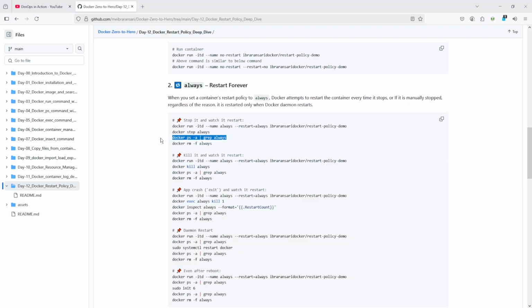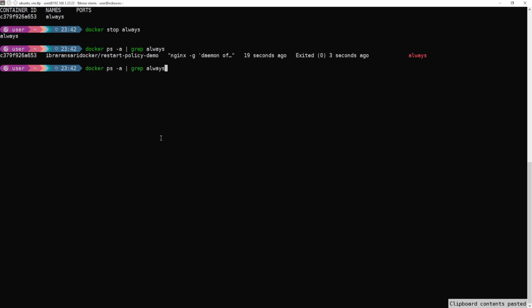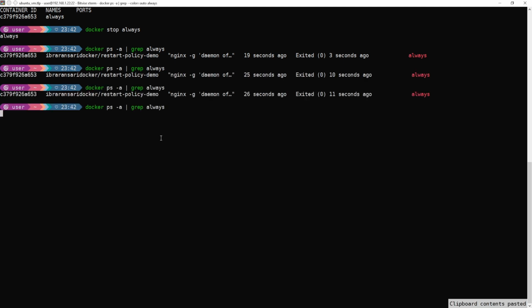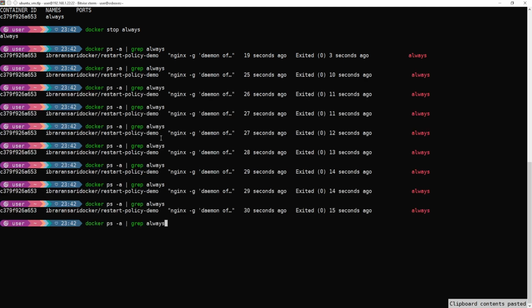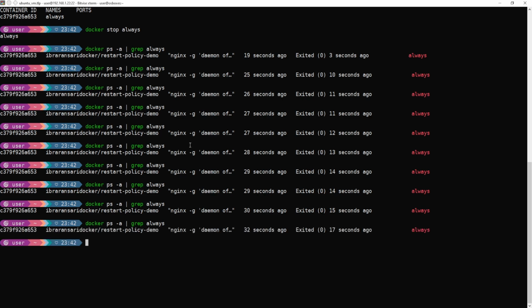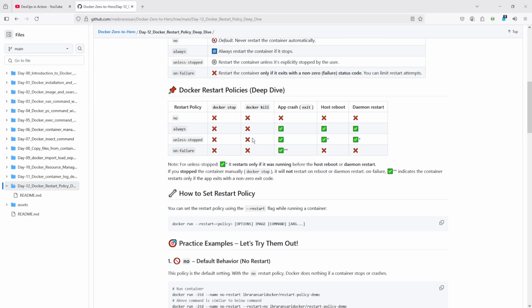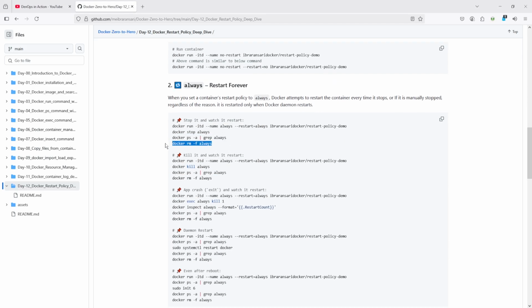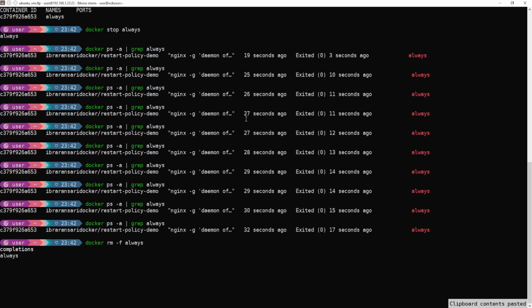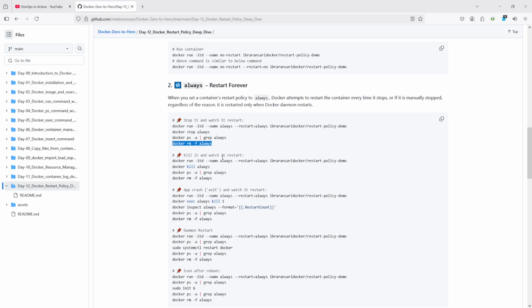After stopping, you can see it is still exited, not started again, because the policy is saying that after stopping it will not restart, right? So let's see another example. For that I am going to remove this one again, and kill it and watch whether it restarts or not.